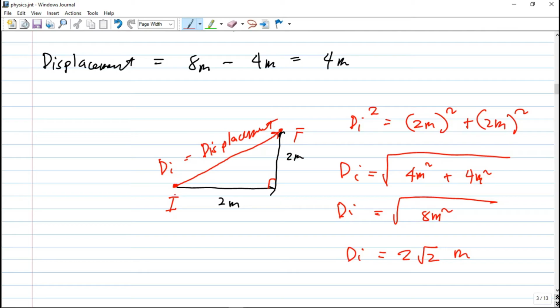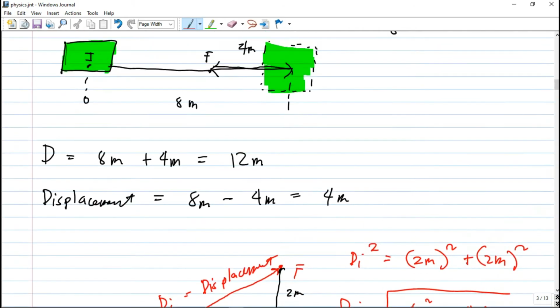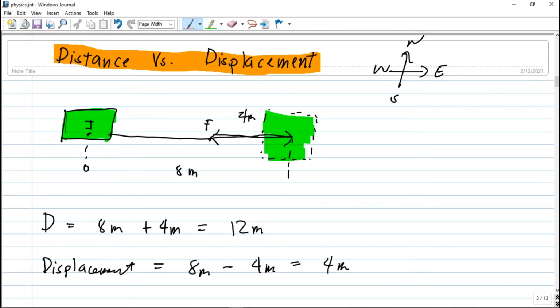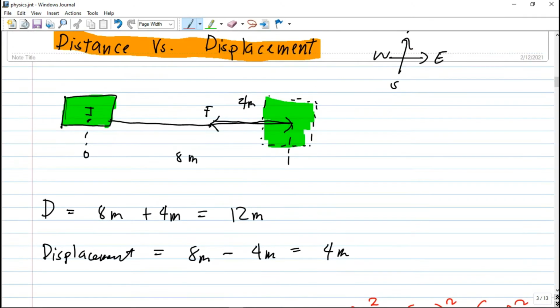So that's the difference between distance and displacement. So sa distance natin, that is just your scalar quantity. It only has magnitude, and the displacement, it has magnitude and direction. Okay, so that's the main difference between distance and displacement. So let's go to our next concept.